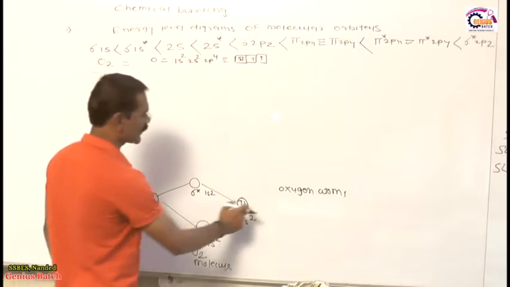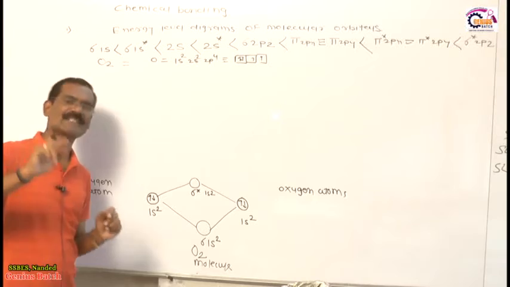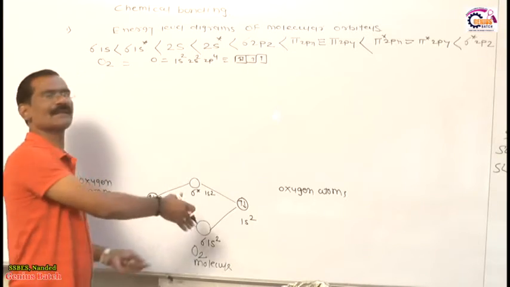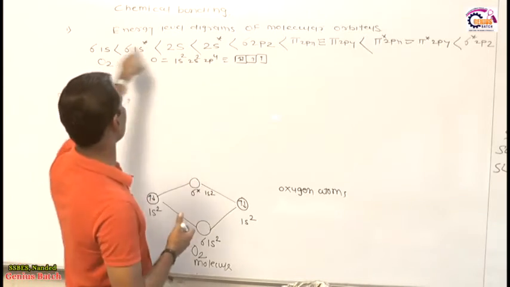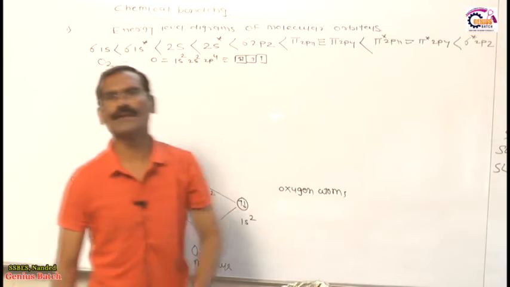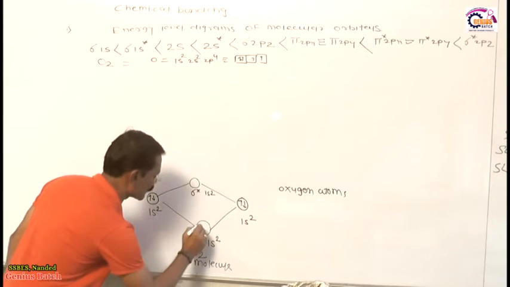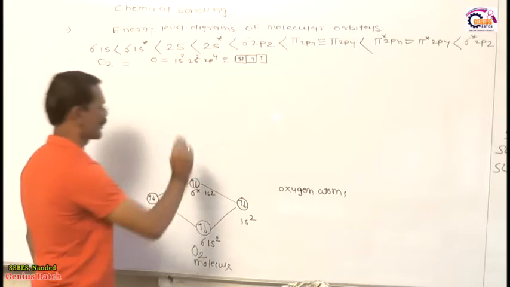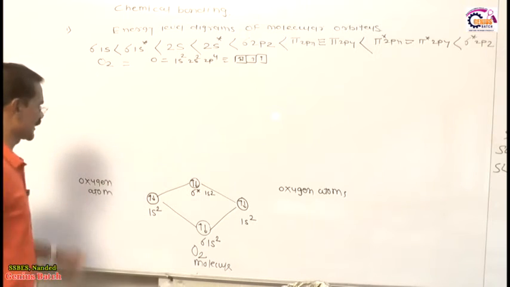So we have 4 electrons in total in the atomic orbitals. That means 2 electrons in each atomic orbital. Then you fill these electrons in the molecular orbitals, and the filling of electrons in molecular orbitals takes place according to the above principle. This is the energy level diagram according to the above principle. Now first, out of these 4 electrons, 2 electrons enter the bonding orbital and the remaining 2 electrons enter the anti-bonding orbital. So this is the first picture related to the oxygen atom.